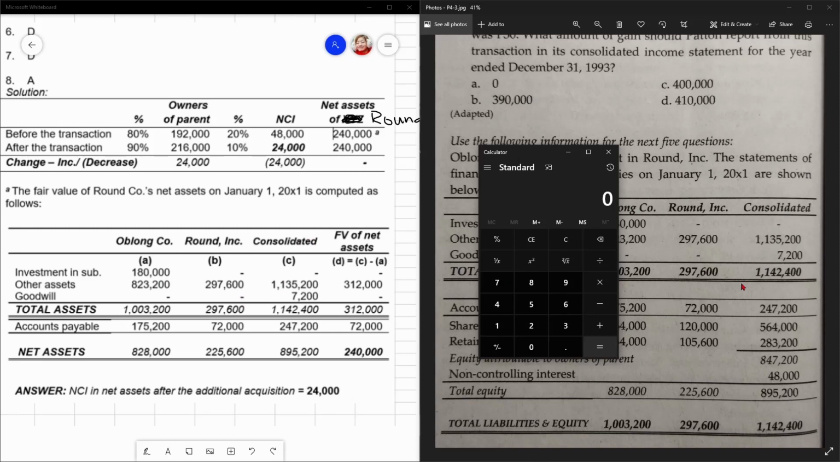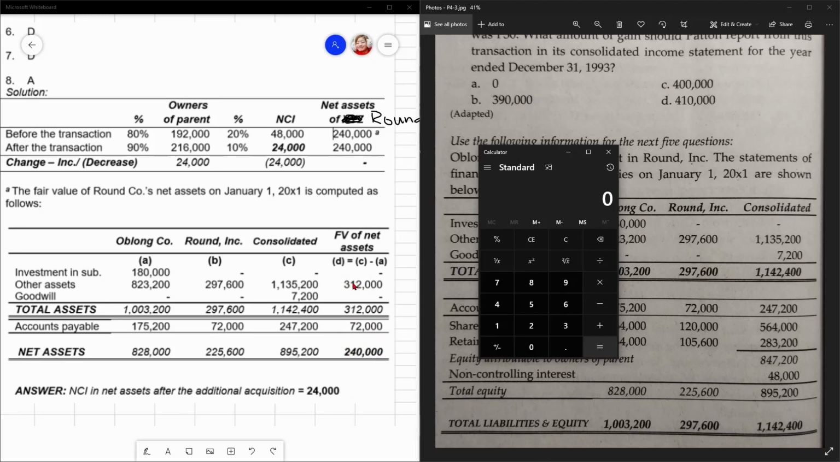So, kung i-compare mo yan sa consolidated, 823,200 plus 297,600 versus 1,135,200, the fair value of the assets is 1,312,000. Not this because carrying amount lang yan, yung fair value is 1,312,000. Diba? Pero, assets pa lang yan. Hanapin mo yung sa liability. Diba? 175,200 versus 247,200, that is 72,000. So, that is the fair value of the identifiable liabilities. So, 312,000 minus 72,000, it's 240,000, the fair value of the net assets.